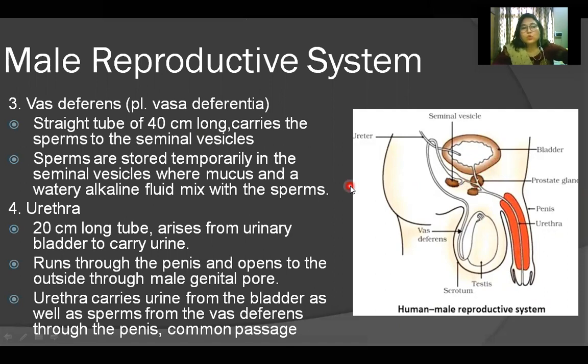So this 20 centimeter long tube arises from the urinary bladder to carry urine, and runs through the penis and opens to the outside through the male genital hole. The urethra carries urine from the bladder as well as sperms from the vas deferens through the penis. That is, it is a common passage for both sperms and urine.